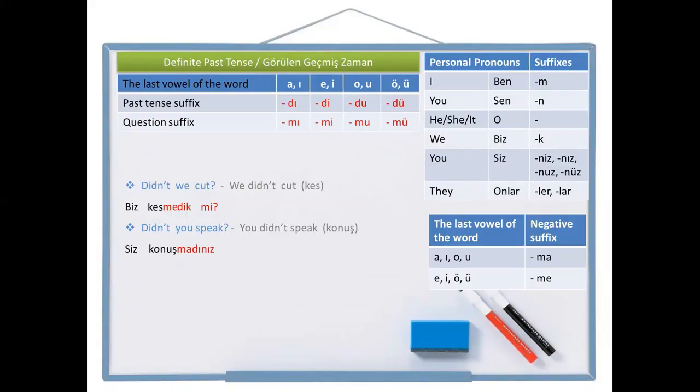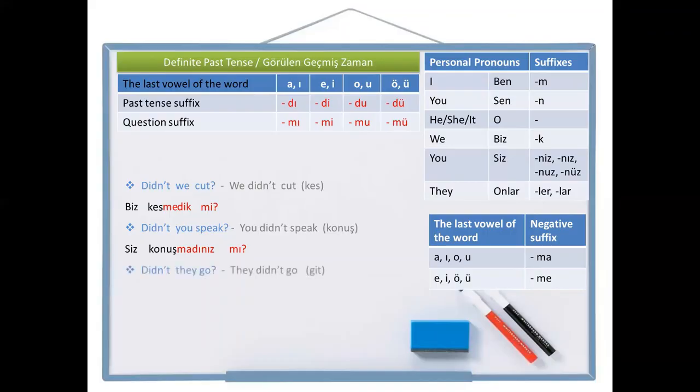And to make it a question sentence, I add the question suffix. And now it's didn't you speak. Siz konuşmadınız mı? You didn't speak, siz konuşmadınız. Didn't you speak, siz konuşmadınız mı?